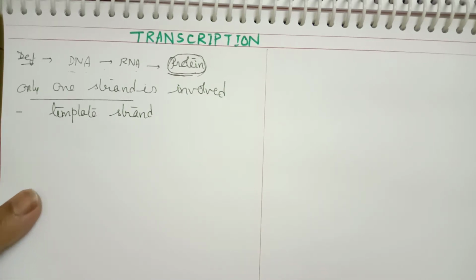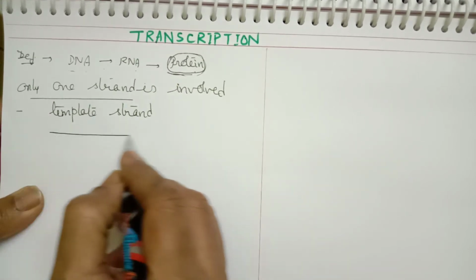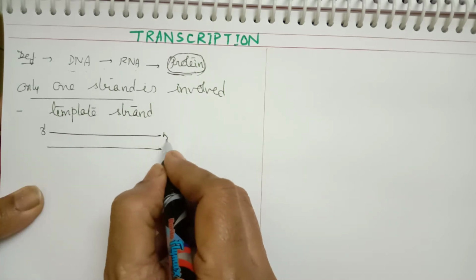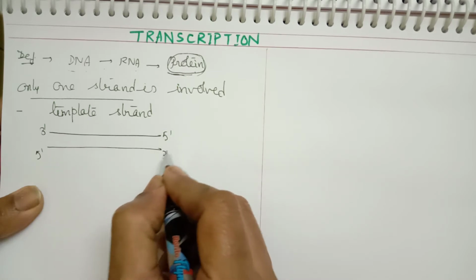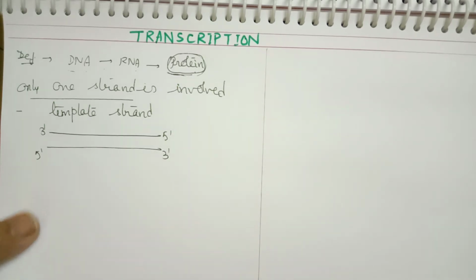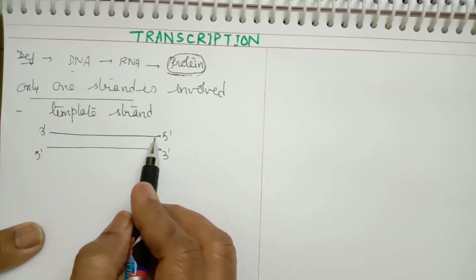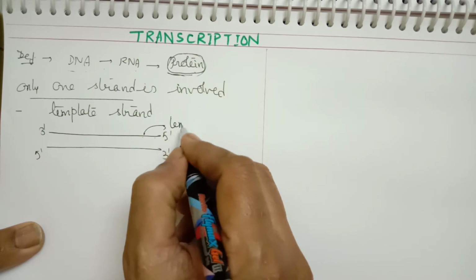Now you know very well that the two strands of DNA have opposite polarity. They are in opposite directions. That is, if one strand is in 3' to 5', then the other complementary strand will be in 5' to 3' direction. The strand which is present in 3' to 5' direction will act as the template strand.